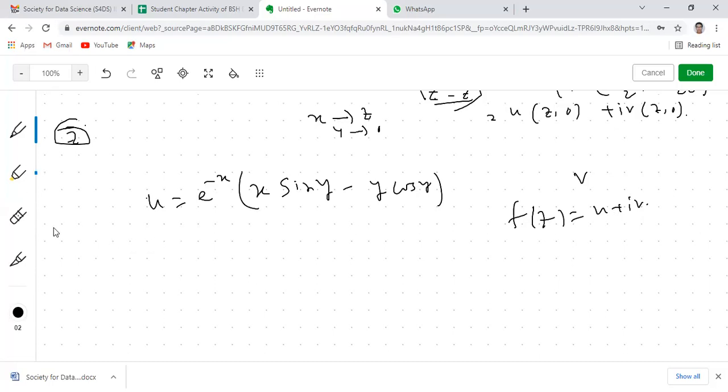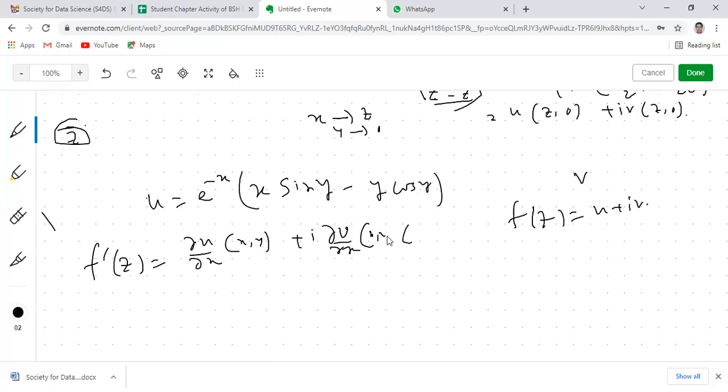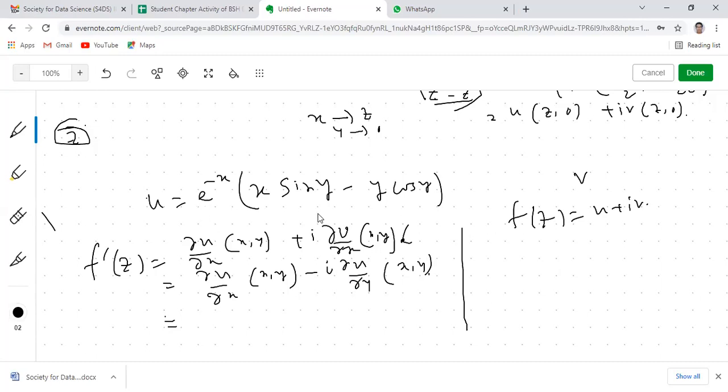Here we know that f dash z is del u del x as a function of x, y, plus i del v del x as a function of x, y. Since only u is given here, we need to change this to del u del x minus i del u del y. Now we need to find del u del x, so we differentiate this partially with respect to x.